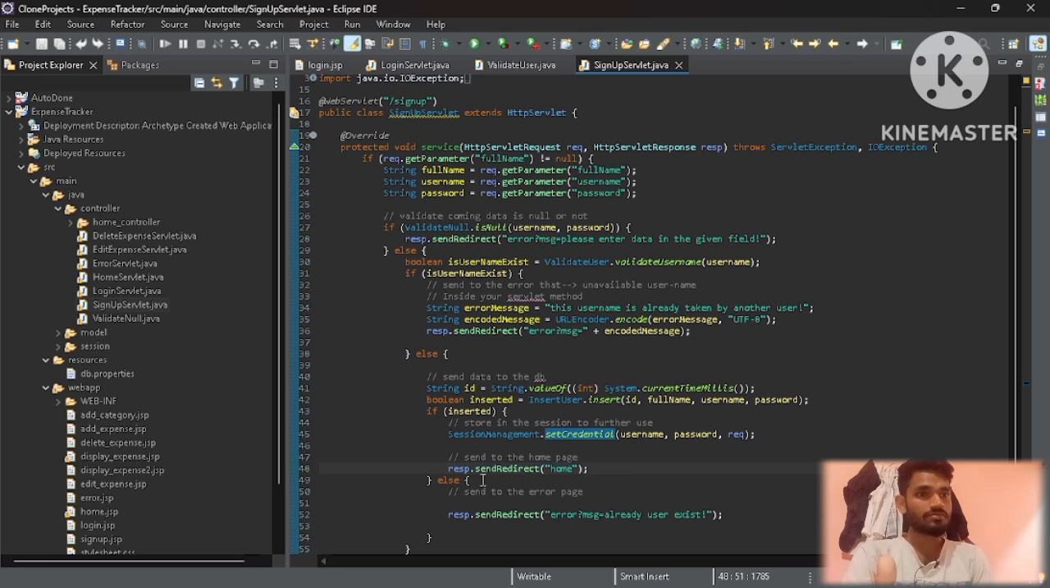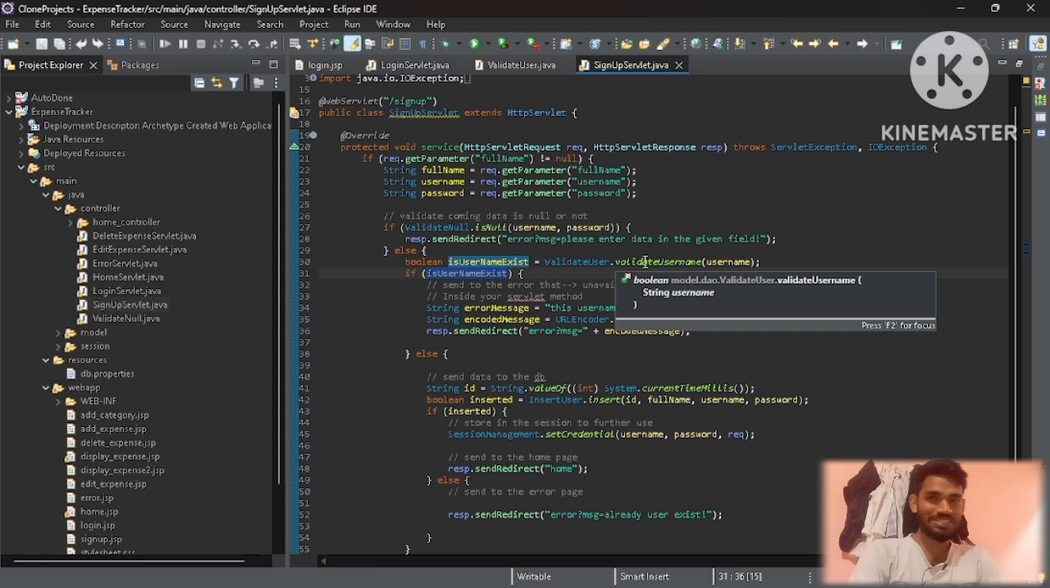Okay, so this is the thing. Otherwise we will say that the user already exists if this insertion does not happen. Yeah, it's correct. Otherwise this will not happen, I think, because we have already checked here. Okay, so by the way, let it go.